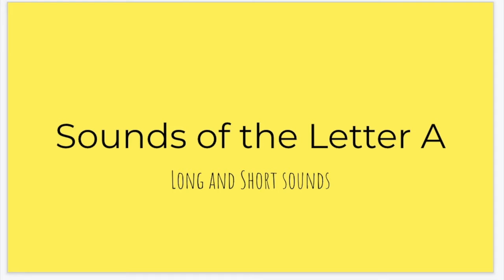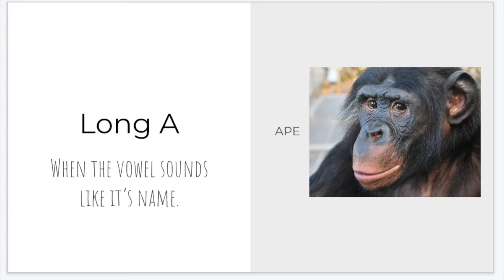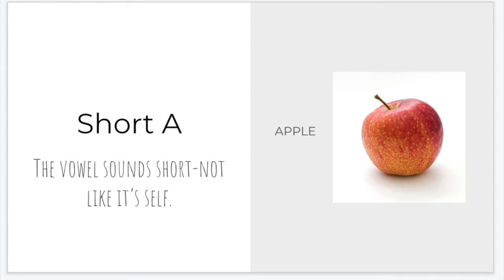Today we will be talking about the sounds the letter A makes, long and short sounds. First we have the long A. This is when the vowel sounds like its name, like in the word ape, ape. Now we have short A. This is when the vowel sounds short and not like itself, like in the word apple, apple.